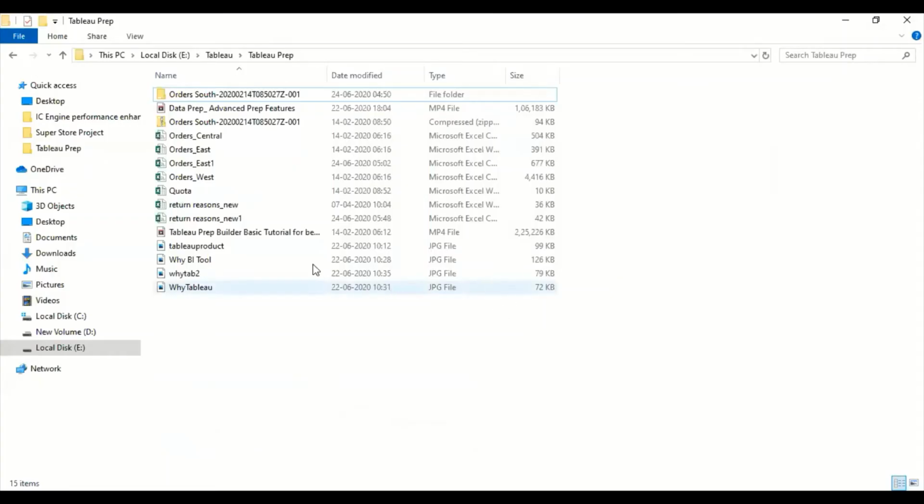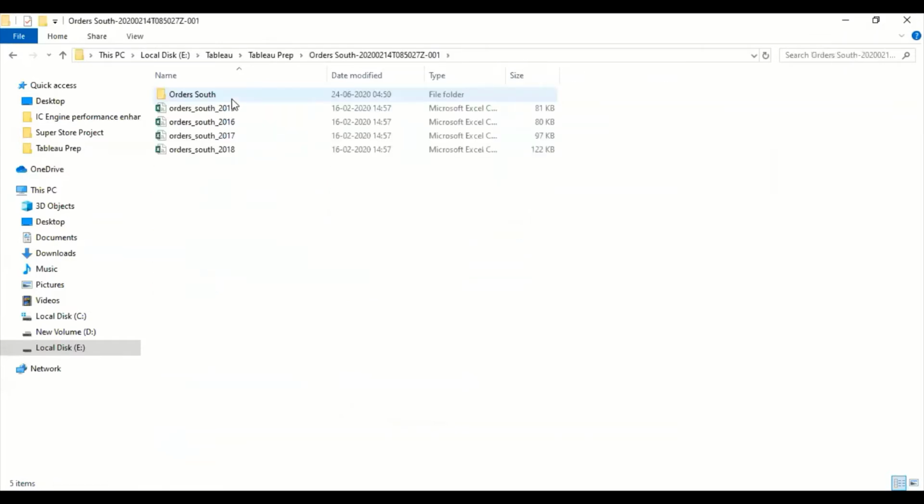As far as the data is concerned, I have taken the data of one global store market e-commerce business system. They have four branches. This is the data from USA. One is in South, East, Central, and West. As far as South is concerned, they have the data of 2015, 2016, 2017, as well as 2018. Let's have a look at how the data looks.